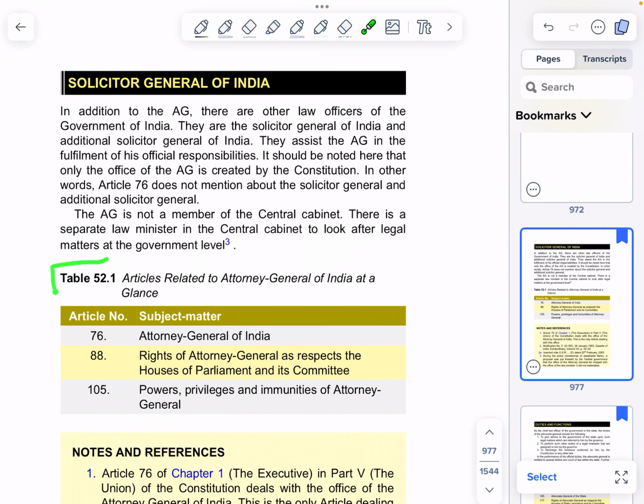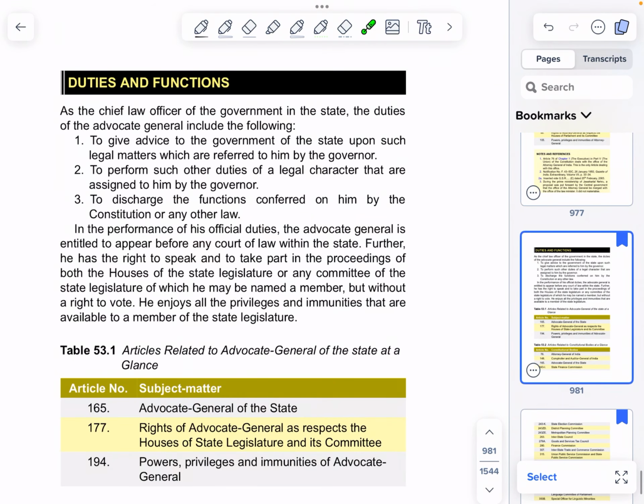Table 52.1 Articles related to Attorney General of India at a glance. 76 Attorney General of India. 88 Rights of Attorney General as respects the Houses of Parliament and its committees. 105 Powers, privileges and immunities of Attorney General. Table 53.1 Articles related to Advocate General of State at a glance. 165 Advocate General of the State. 177 Rights of the Advocate General as respects the Houses of the State Legislature and its committees. 194 Powers, privileges and immunities of Advocate General.